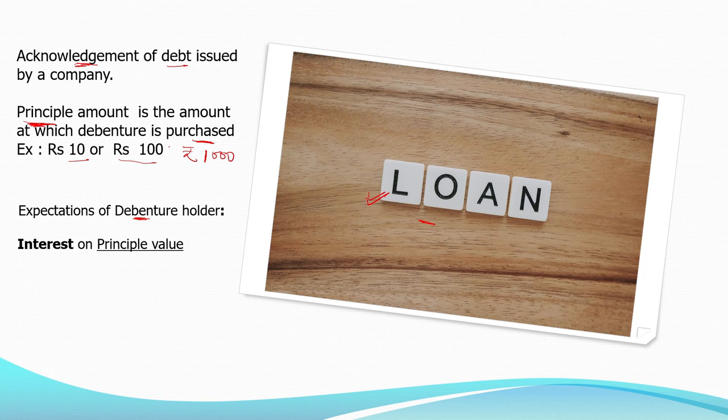Because even though they take away the written document from the company, they still have the expectation of receiving interest on their principal value. They always expect their interest on principal value even at the time of loss. Even though companies suffer loss or profit, it hardly matters to them. They need their interest. So that's why they are considered as the loan providers to the company.